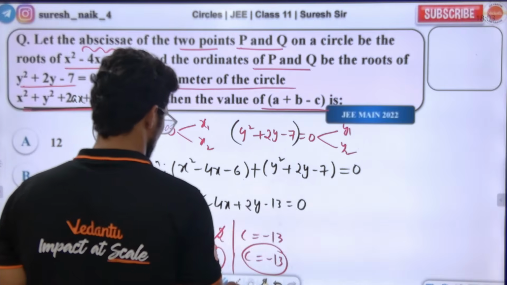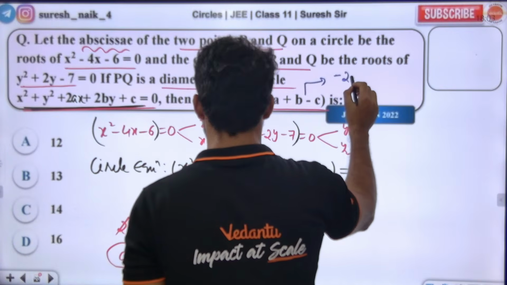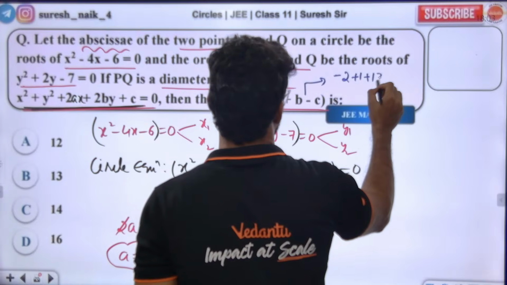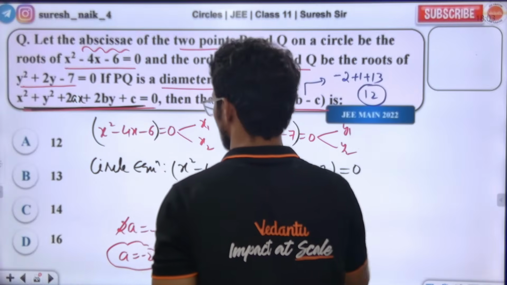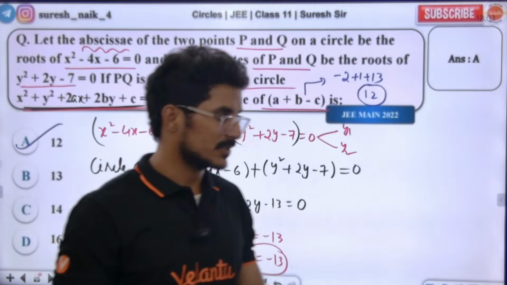That's it. Put it back here: minus 2 plus 1 minus of minus 13. 12 is the right answer. 12 is matching with option A. Option A is the right answer.